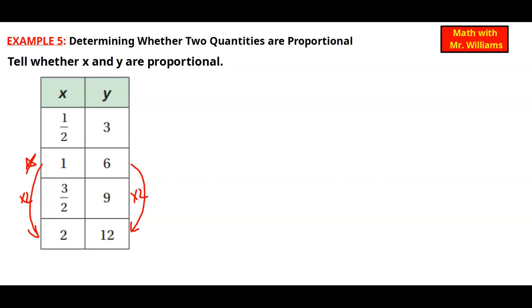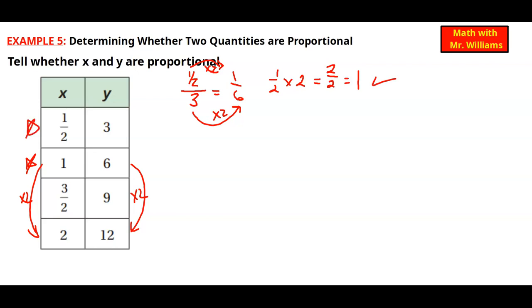Let's start off with 1/2 over 3, and I want to know if that's equal to 1 over 6. What times 3 is 6? Well, times 2. So is half times 2, 1? Let's just write that off to the side. We have 1/2 times 2. That does get me 2 over 2, or just 1. So this does work. That tells you that the 1/2 and 3 is proportional to the 1 over 6, and it's proportional to the 2 over 12.